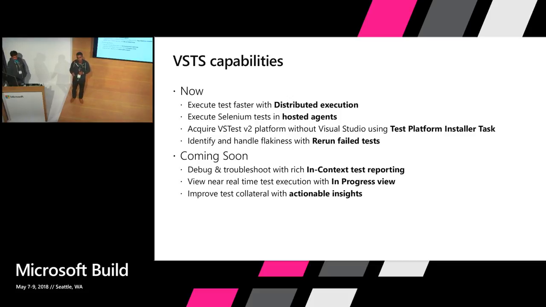Like you can run tests in parallel to gain efficiencies, or you could run only the required tests in your pipeline. Similarly, reliability, as I spoke about, tests being flaky in nature. So how do we make sure that the tests that we are running have deterministic behavior, or at least be able to identify that some tests are flaky in nature?